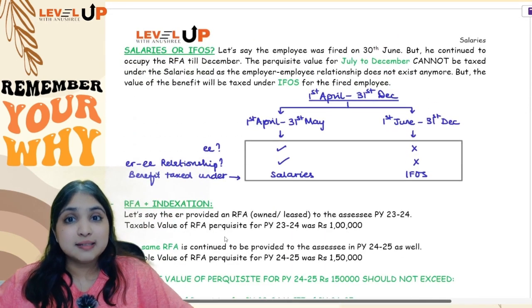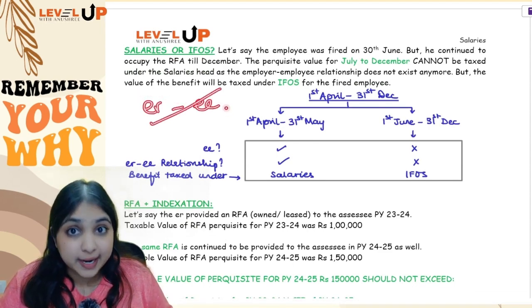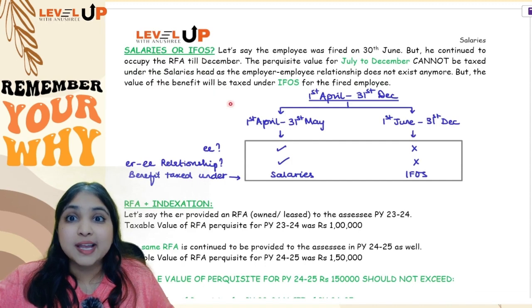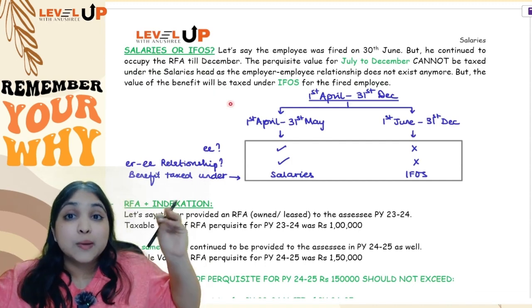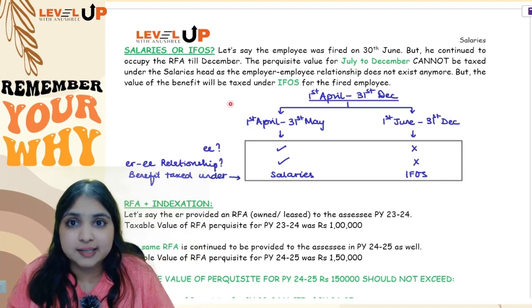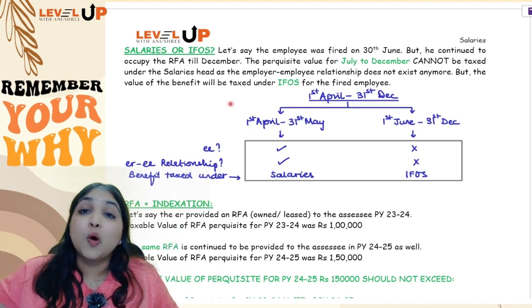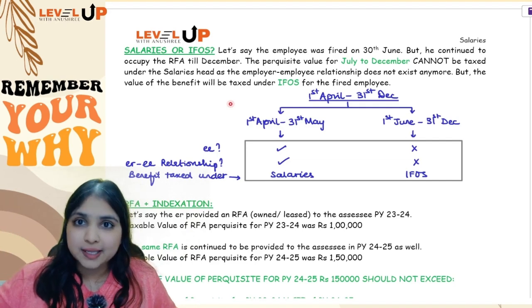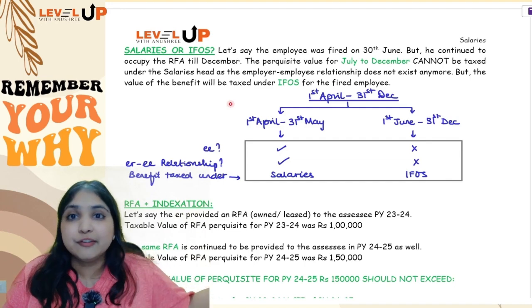Alright. Then listen, in case the employer-employee relationship has come to an end, but the employee is still continuing to occupy the RFA, you can't put it under the salaries head, because in our very first discussion we learned you can tax anything under the salaries head only if there is an employer-employee relationship. So after the relationship is over, if the employee still occupies the RFA, you will have to tax it under the IFOS head instead.